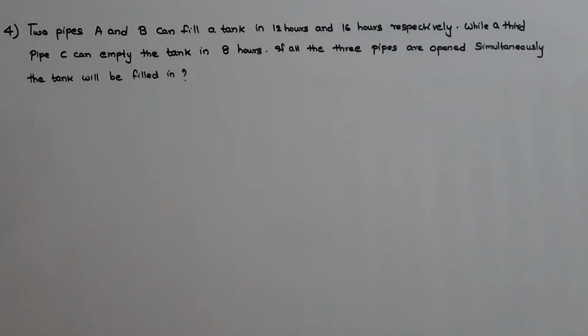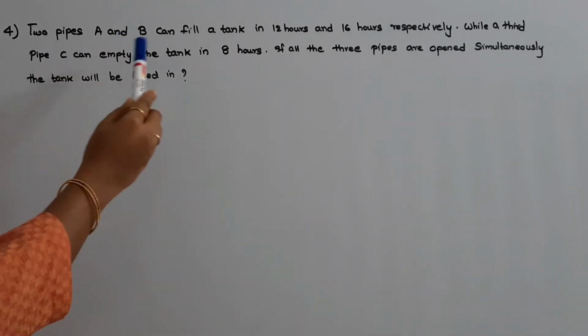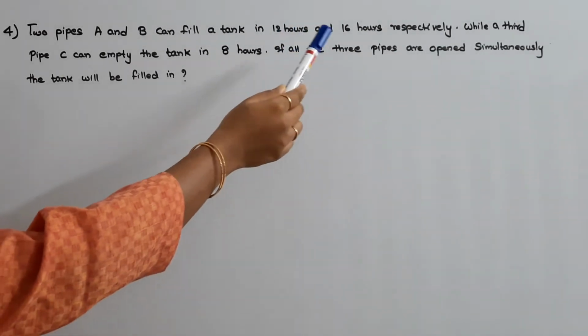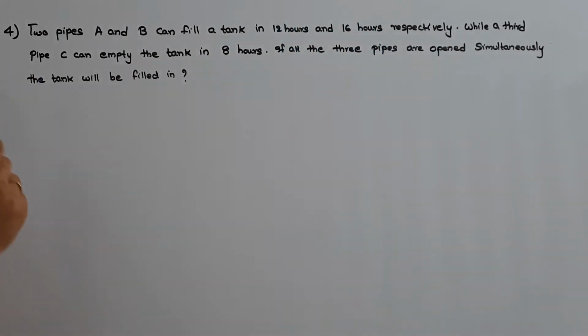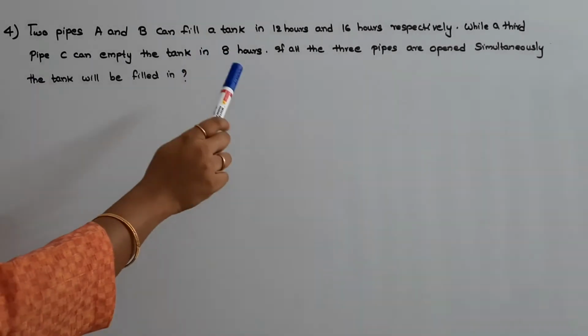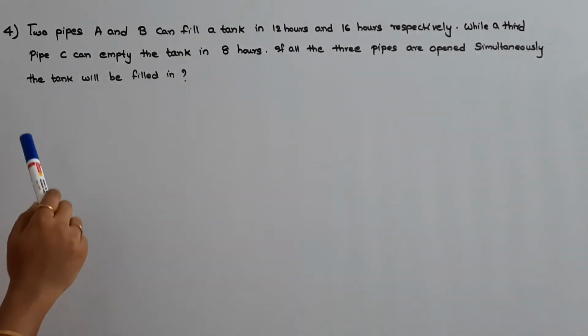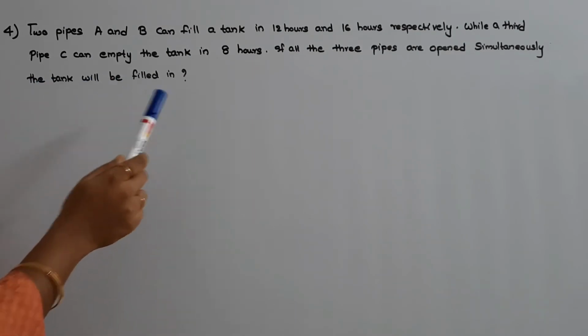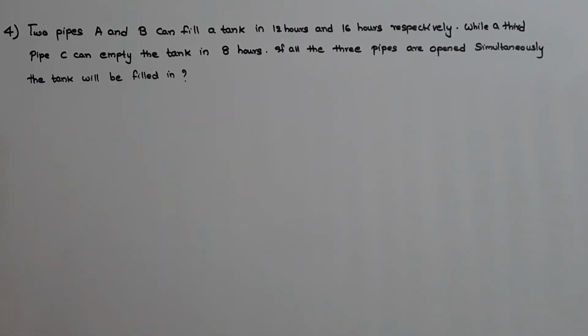The next question is, two pipes A and B can fill a tank in 12 hours and 16 hours respectively, while a third pipe C can empty the tank in 8 hours. If all the three pipes are opened simultaneously, the tank will be filled in. So this is also a similar problem.